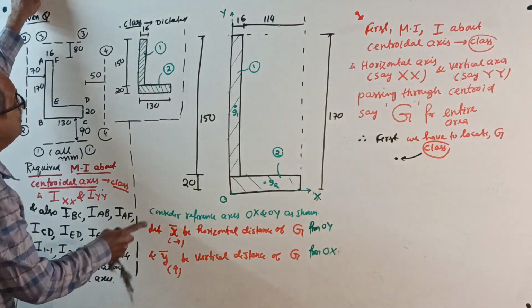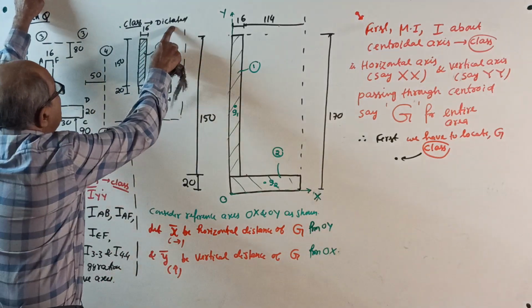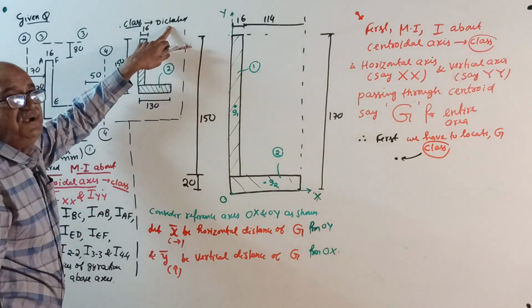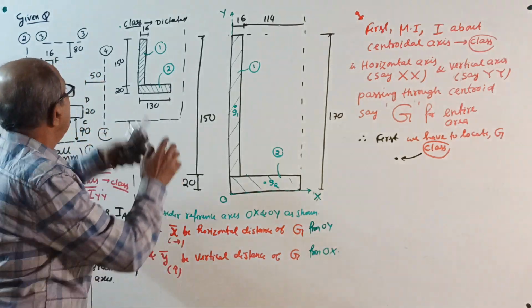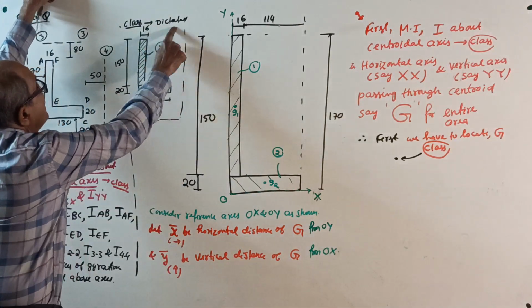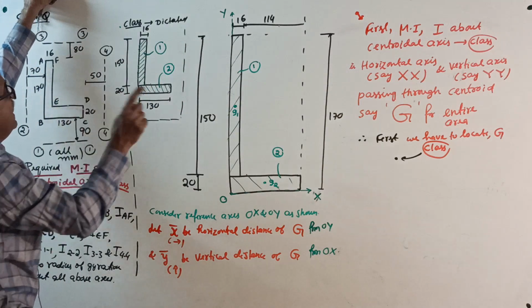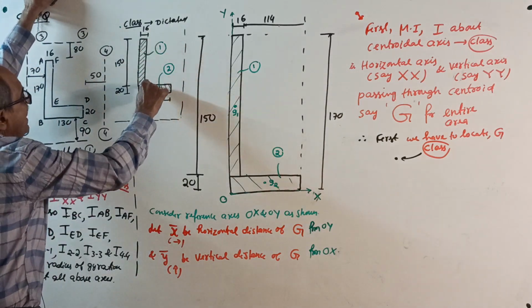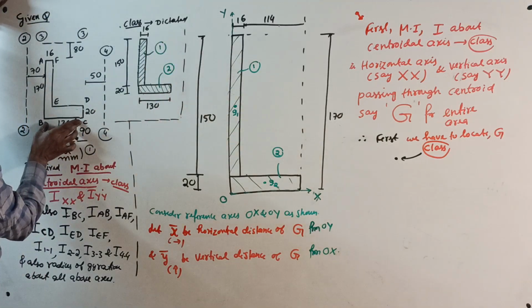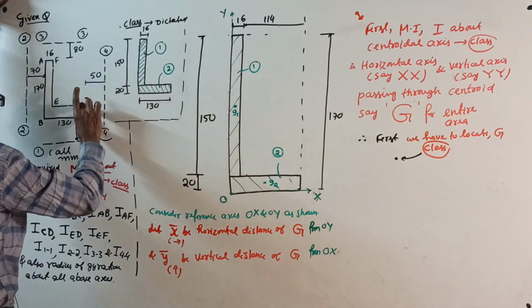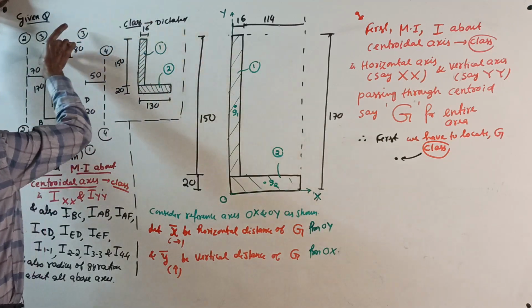This is all over now. See, class, dictated. Divide the lamina or given area into 2 parts, say 1 and 2. You should write it here. I am dictating 1 and 2. See, divide like this. Then, see, 130, 130, 20, 20, 16, 16.